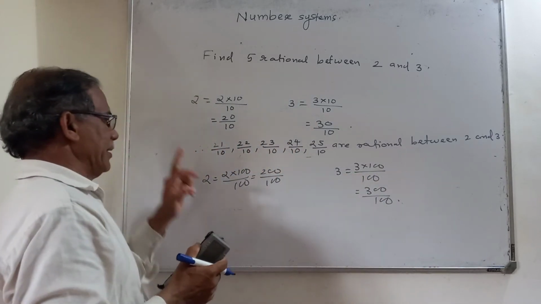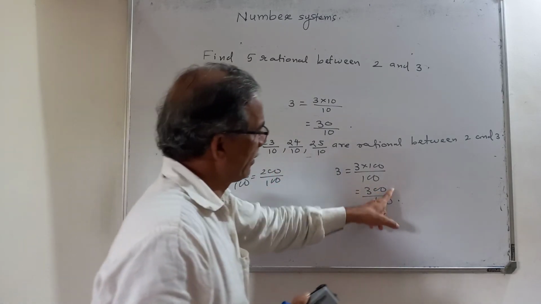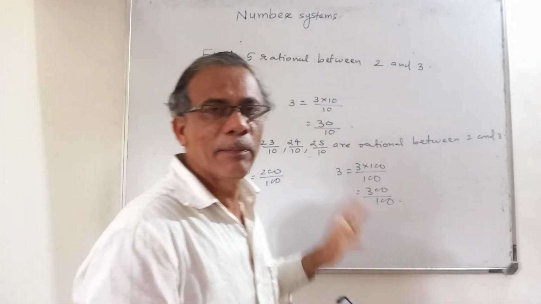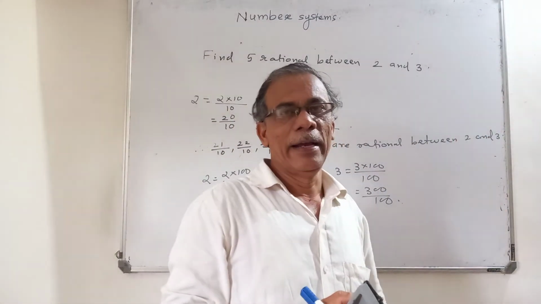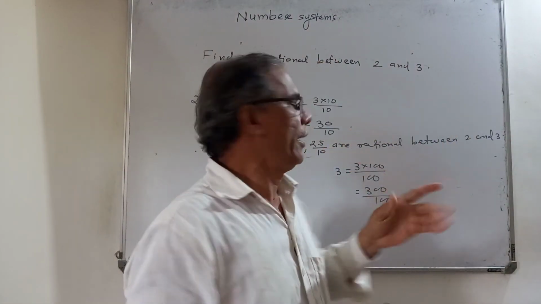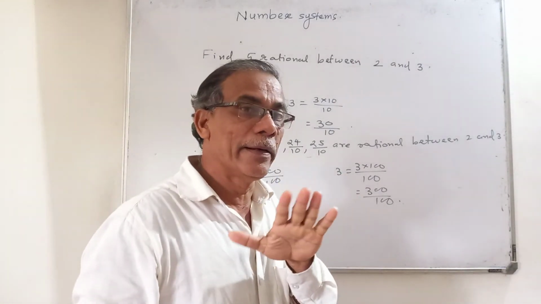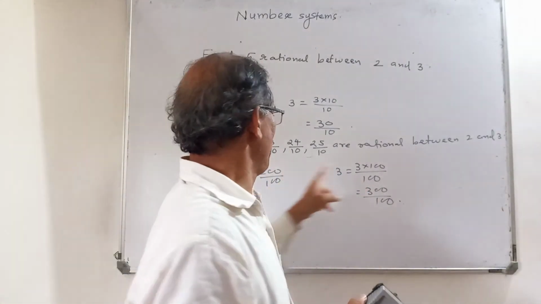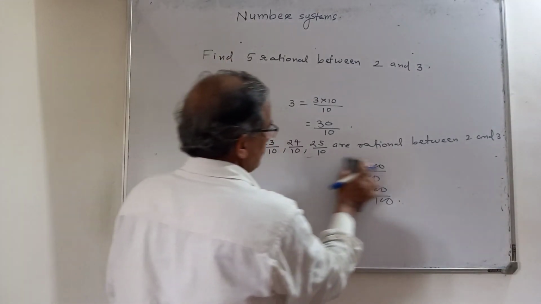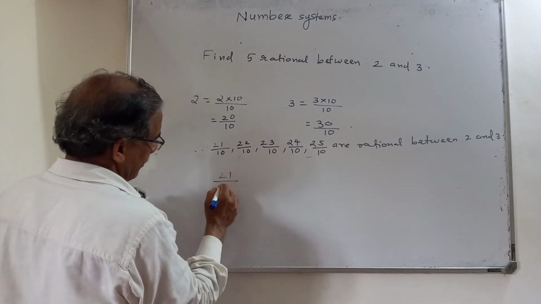So to write rational numbers between 2 and 3 means to write rational numbers between 200 upon 100 and 300 upon 100. So 201 by 100, 202 by 100, 203 by 100. So many you can write. If you want to write 1000 rational numbers, you multiply by a bigger number. But remember, the denominator should be the same, not one number here and a different number there. That you remember.